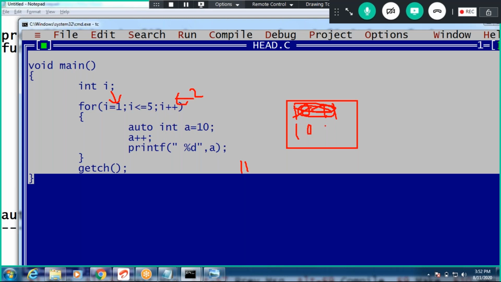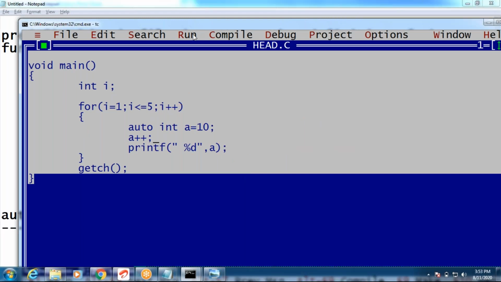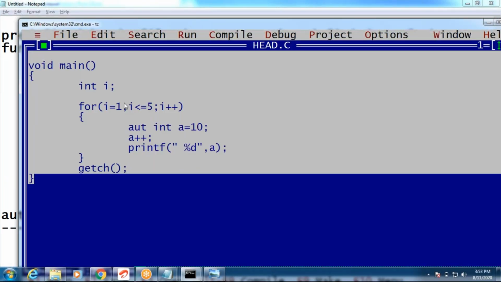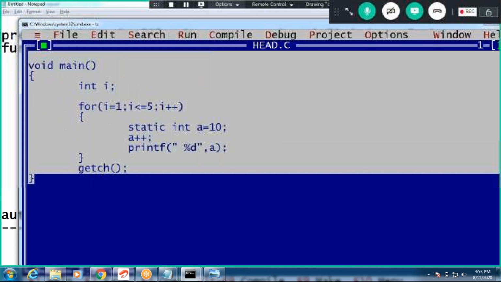How many times will it do like this? This is 5 times. Same process. Okay, now if I write static, guys, now I'm writing static in both programs, right? What is static lifetime? It is throughout the program execution, till program execution completion. First, static a value 10 will be stored. Okay, a plus plus, now it is 11. The 11 value will be printed. Now program execution is not completed.